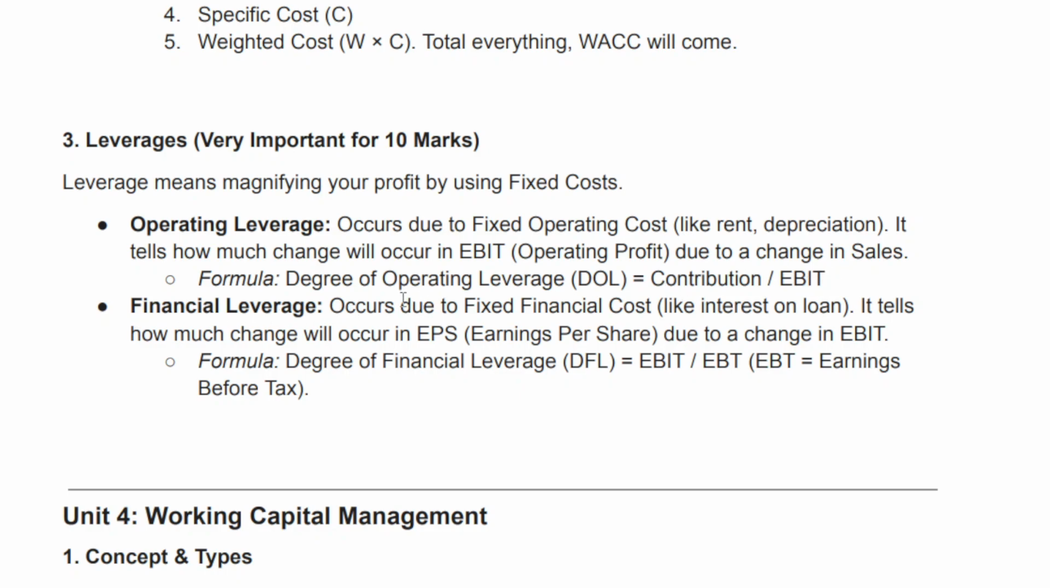Financial leverage occurs due to fixed financial cost, like interest on loan. It tells how much change will occur in EPS, earnings per share, due to a change in EBIT. Formula: degree of financial leverage, DFL, equals EBIT divided by EBT. EBT equals earnings before tax.